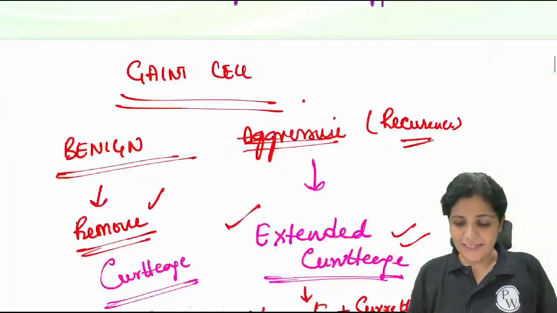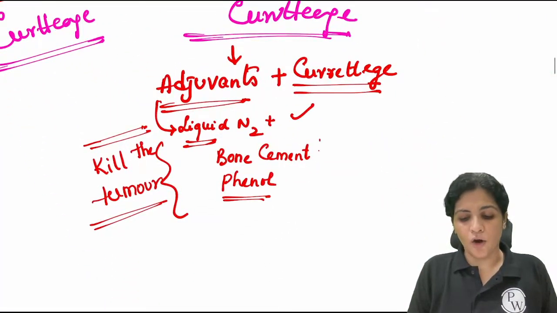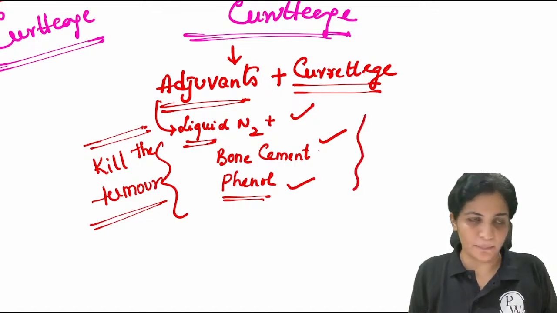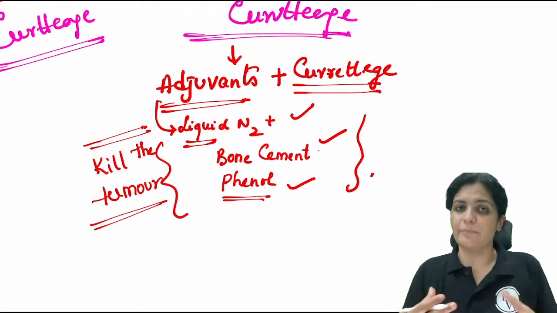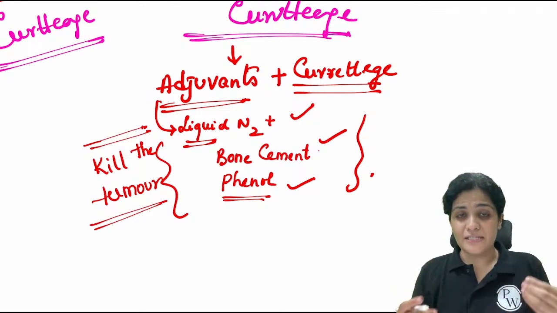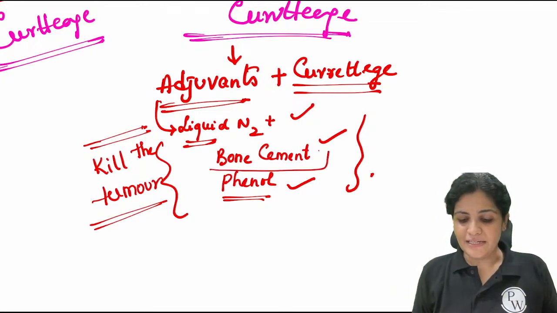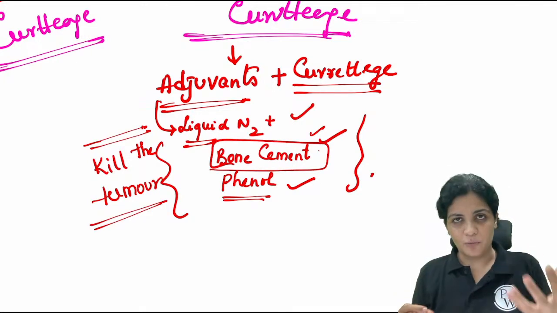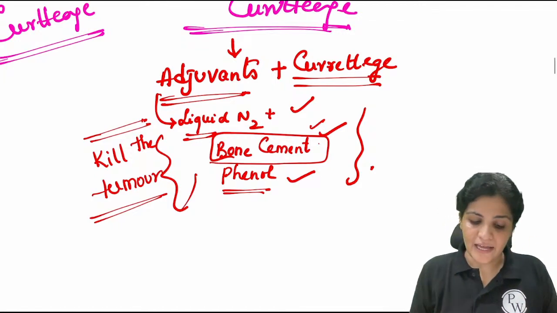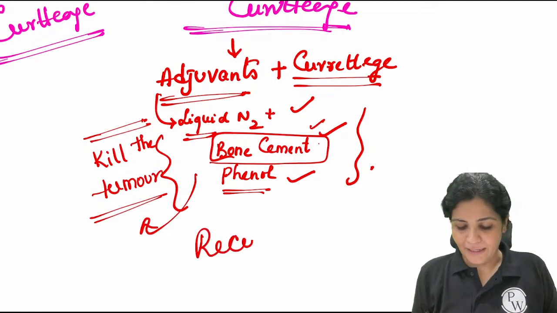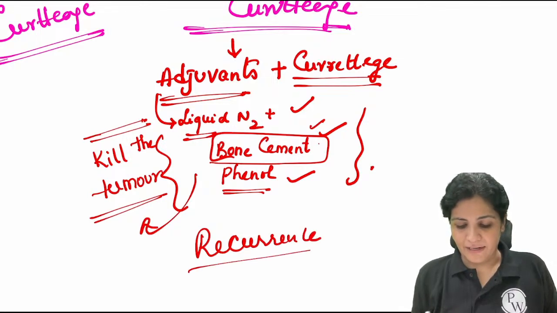Now what we do is we take liquid nitrogen or bone cement or phenol, anything can be used, and we fill the cavity with this liquid nitrogen or phenol. Now, bone cement is safer to use, right? Bone cement will produce heat. This heat will try to kill the tumor and it will prevent the recurrence.